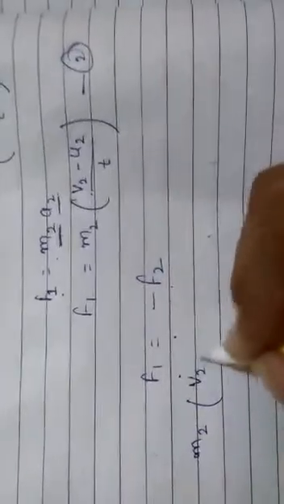So we can fill the values of F1 and F2. F1 value: m2 times v2 minus u2 upon t is equal to minus m1 times v1 minus u1 upon t. Now we will just solve it and our answer will come. You can cancel t with t.